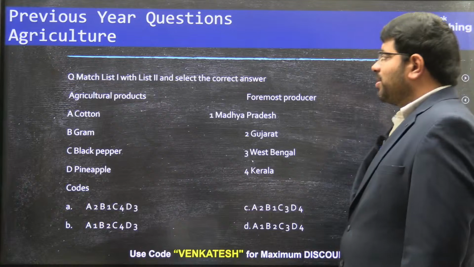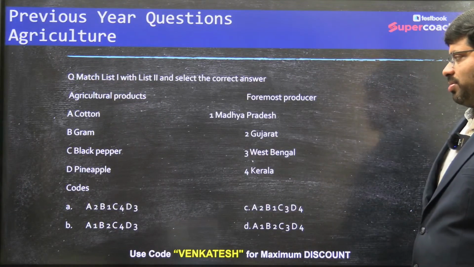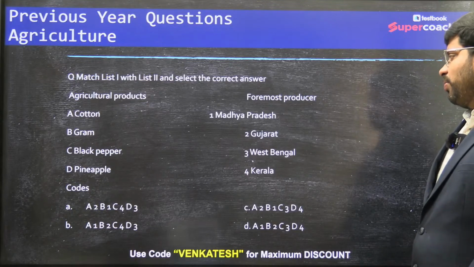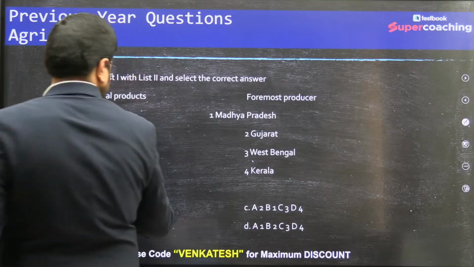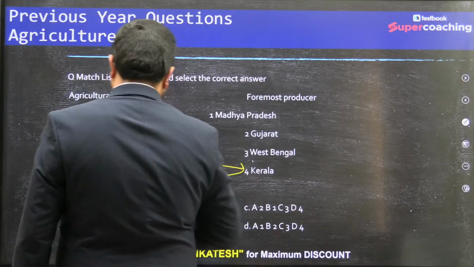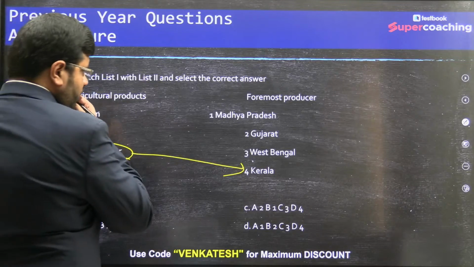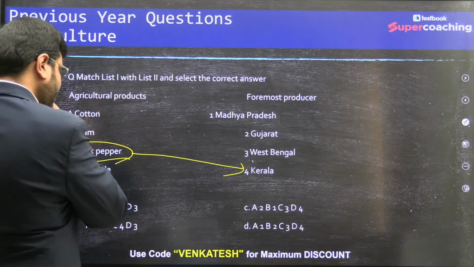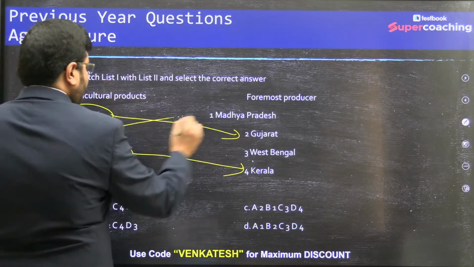Match list 1 with list 2. Major producers. You can see here, just now we have discussed pepper. You have Kerala. Then cotton, you do find Gujarat. Gram, you do find Madhya Pradesh.